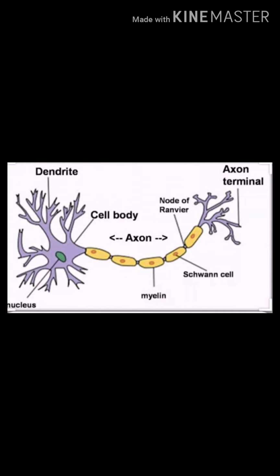A nerve fiber with myelin is called medullated or myelinated. And for your information, the myelinated nerve fibers transmit the impulse more efficiently as compared to the non-myelinated fibers. At intervals, they bear unmyelinated areas. Unmyelinated areas means they do not have myelin.